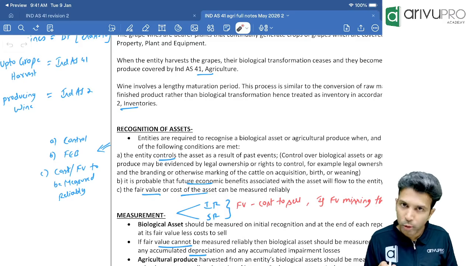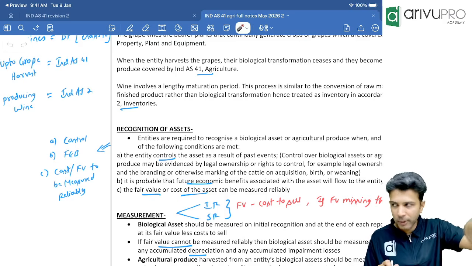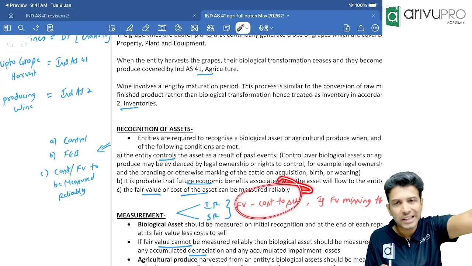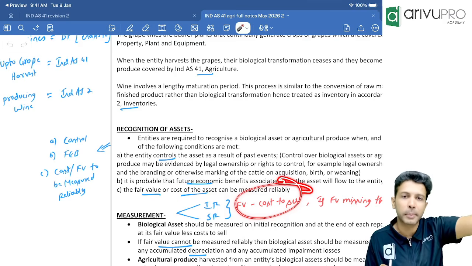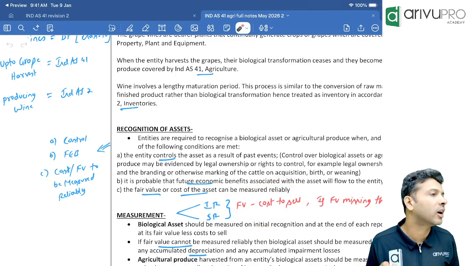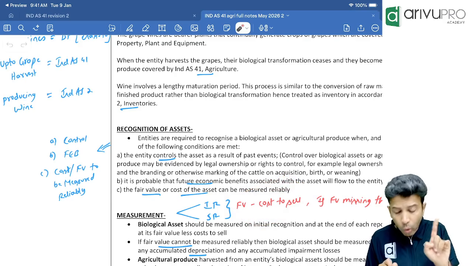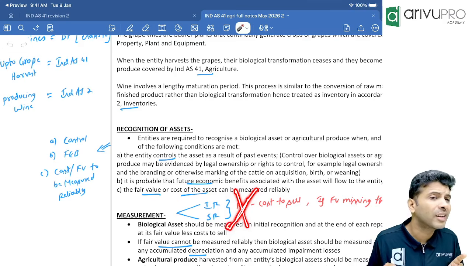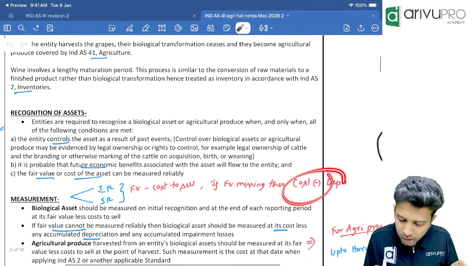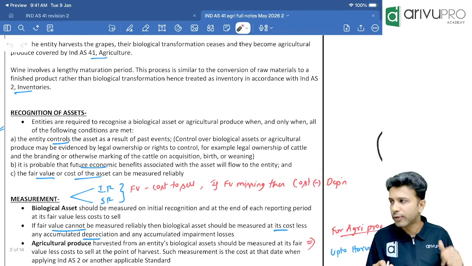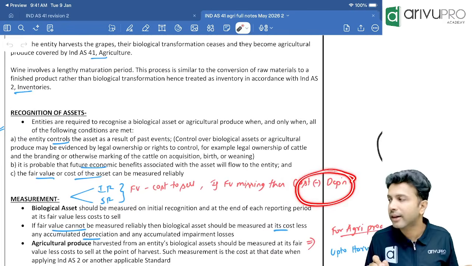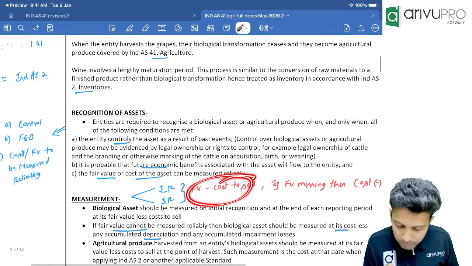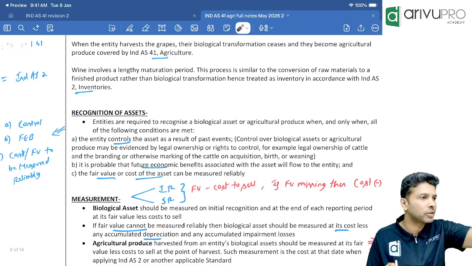Agricultural produce also. Whatever components you are showing as per Ind AS 41, all those components will be valued initially as well as at every reporting period at fair value less cost to sell. Only if you are not able to find out fair value, then you will go for which model? Cost model. If you are going for cost model, then you will deduct depreciation from biological assets. Under fair value less cost to sell approach, you will not reduce depreciation.